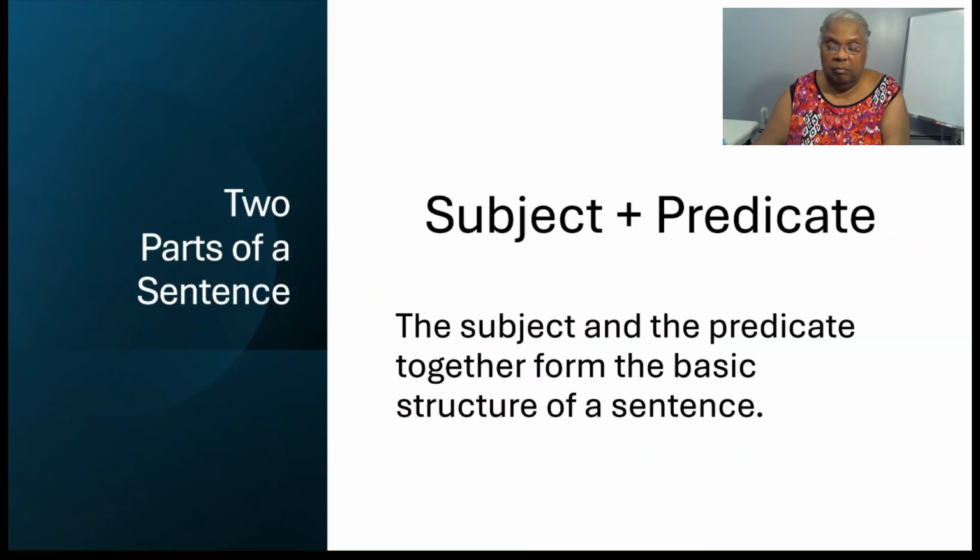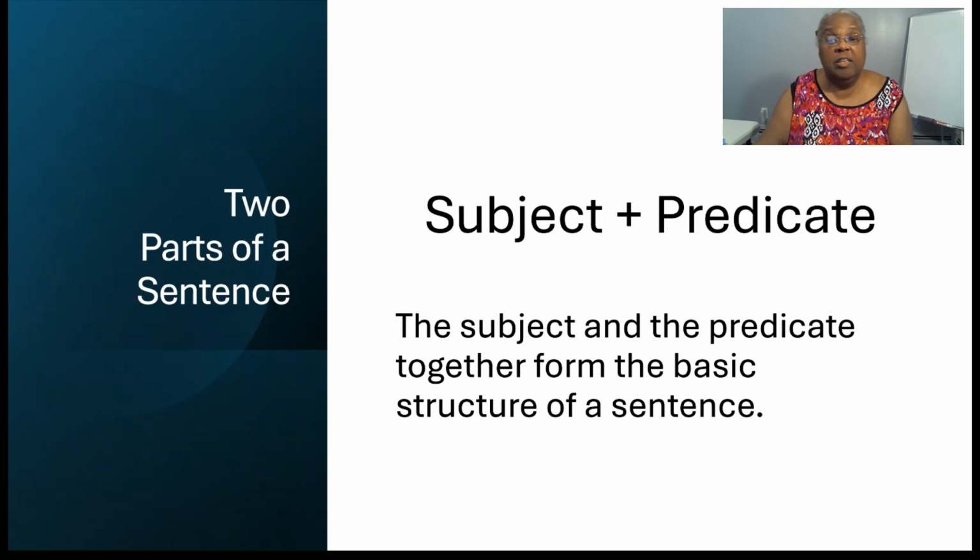Now, there are two parts of a sentence. If the sentence has two or more words, that forms the sentence. The first part of the sentence is the subject. The second part of the sentence is the predicate. The subject usually comes before the predicate.